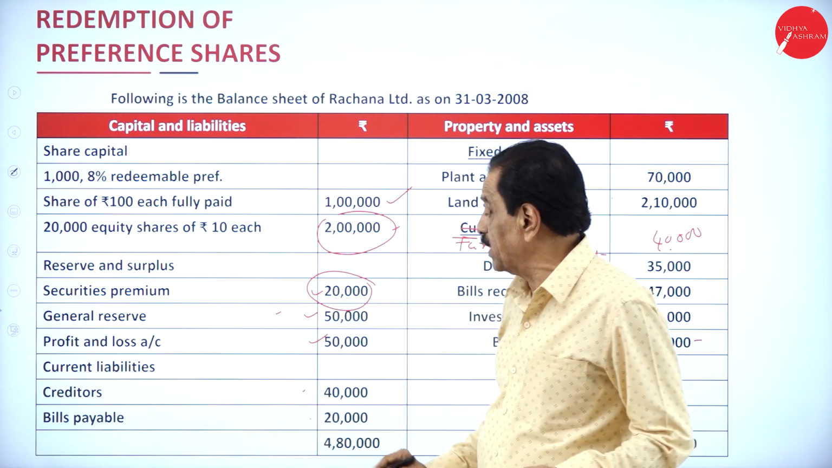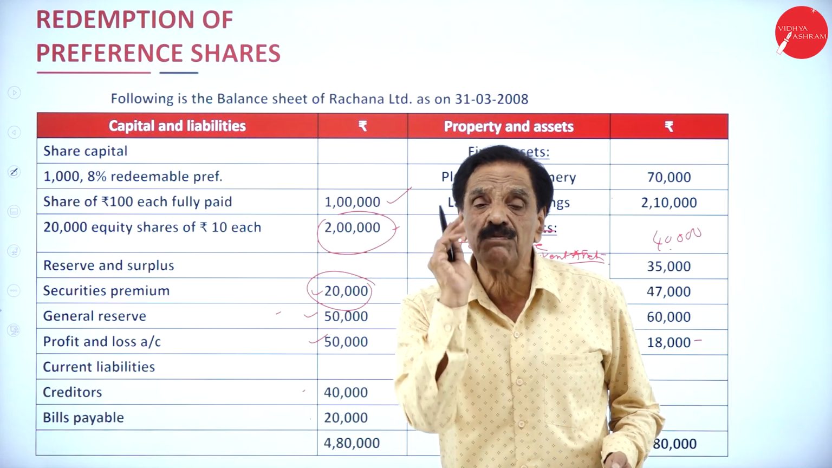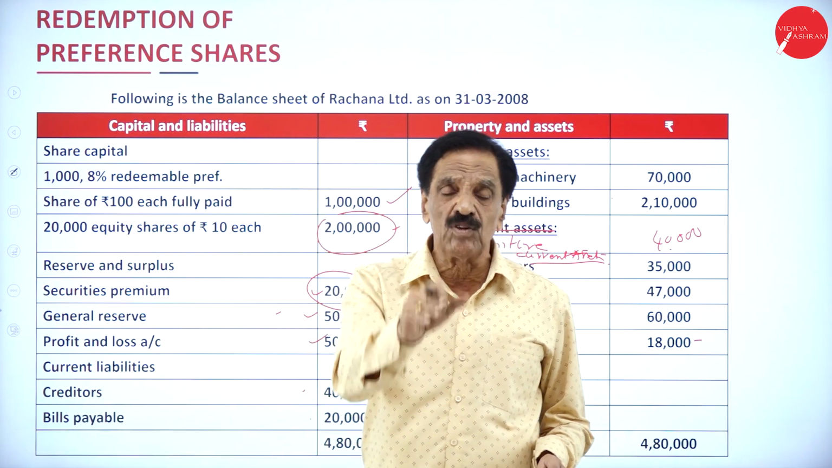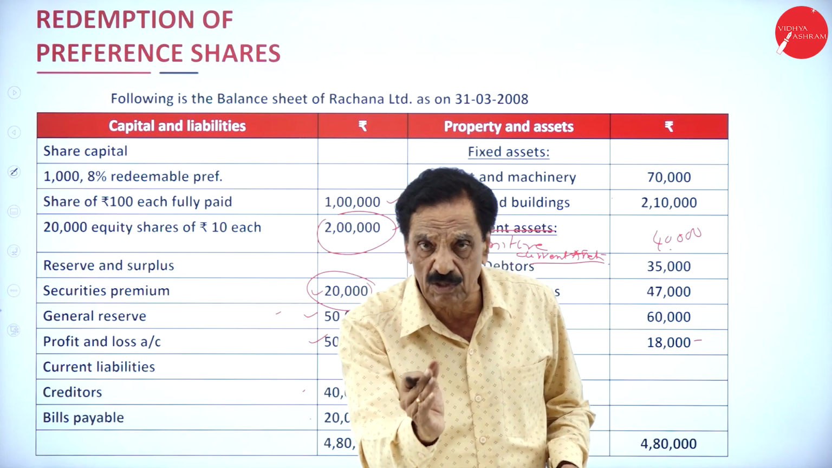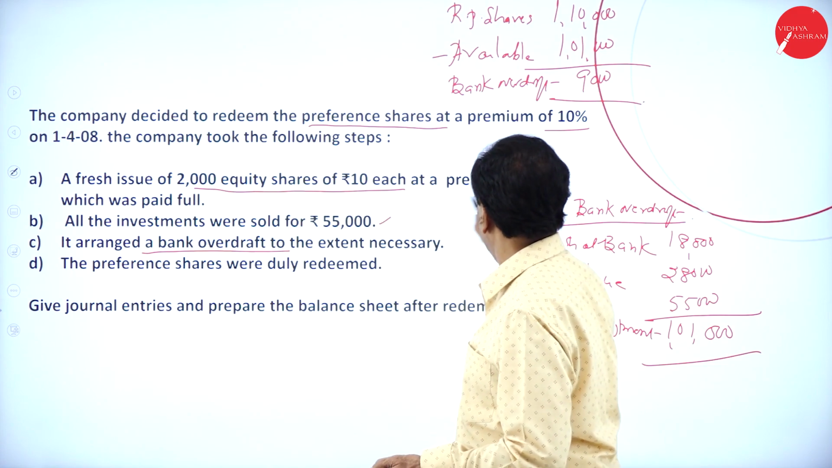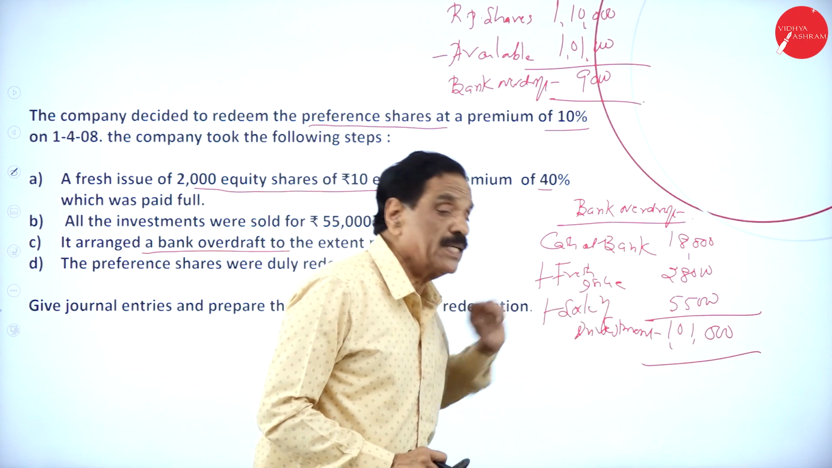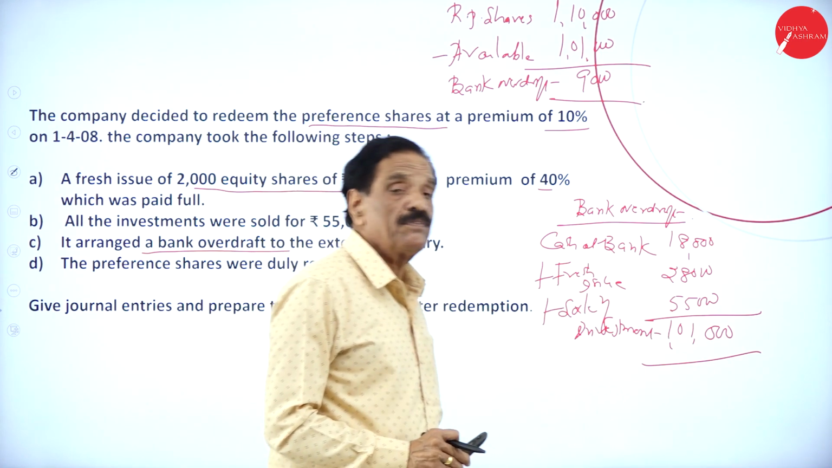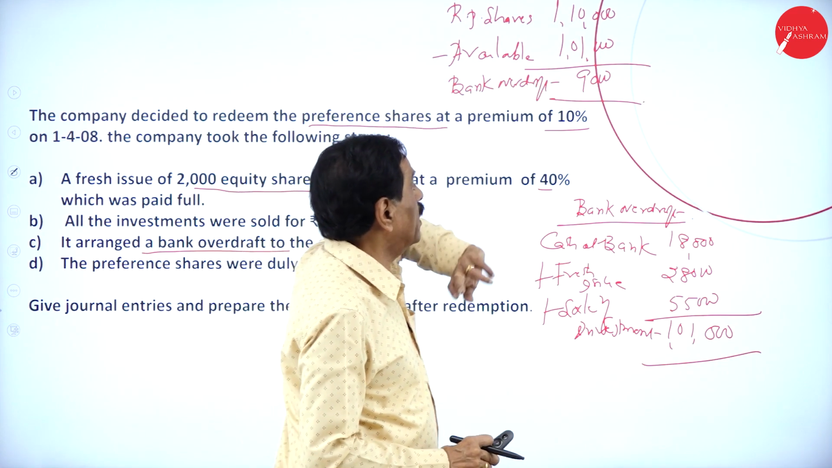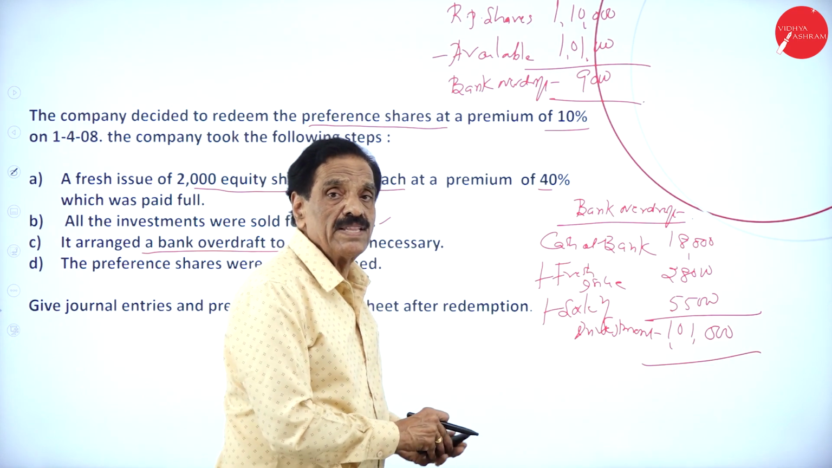Here you have taken only 30,000 out of 50. So how much left over? 15,000. Creditor same, BP same. Only one extra will come: bank overdraft 9,000. Remember, cash at bank has gone. Instead of that, you got a bank overdraft of rupees 9,000. Hope you understand. If you want, I can repeat this. 2,000 equity shares of 10 each here now. Your cash at bank is 18,000. Fresh issue 28,000. Sale of investment 55,000. How much available? 1,01,000 is available. So 1,10,000 you have to pay. How much available? 1,01,000. Your bank overdraft is 9,000.